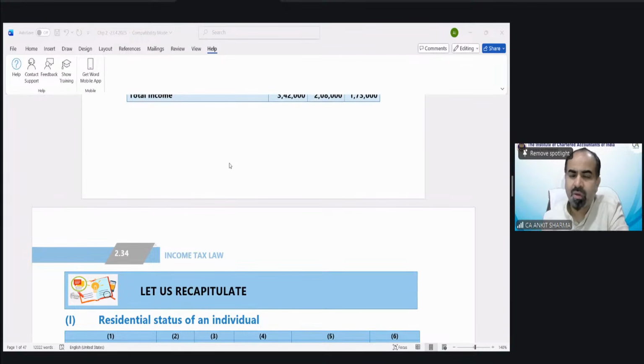Hina, why in NR 40,000 only? Because control in Delhi, then why not full amount? Why not to NR in Kenya? Look, in case of non-resident Hina, only two incomes are taxable. One is arise in India and one is received in India. If it is control from Delhi, that is applicable for RNOR. For NR, the income should be received in India or arise in India. So control does not make anything taxable in the hands of NR. And you can see in this point, only 40,000 received in India. So we tax that amount. Control is irrelevant for the purpose of NR.